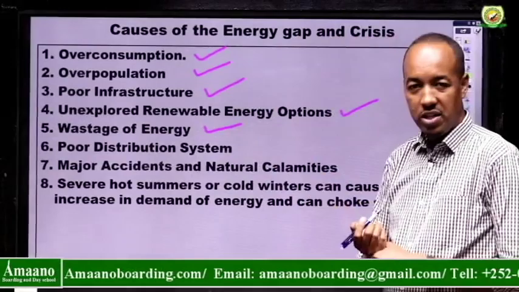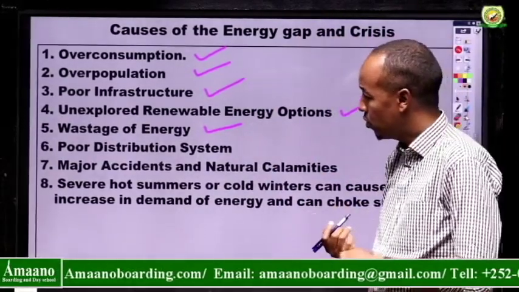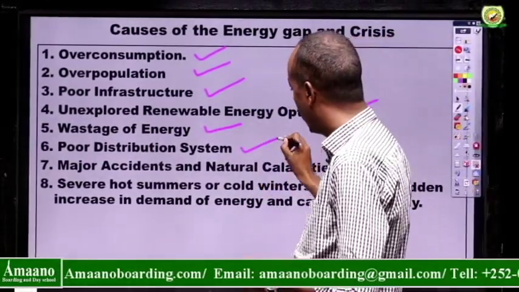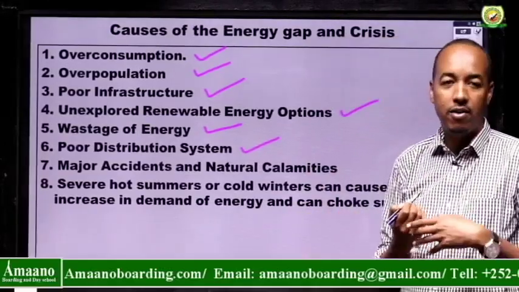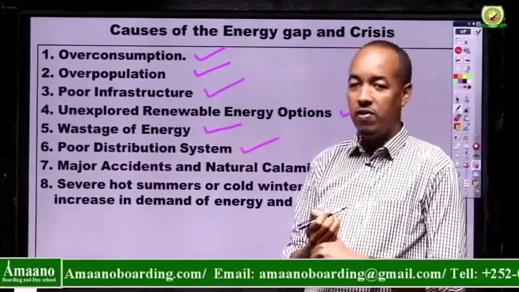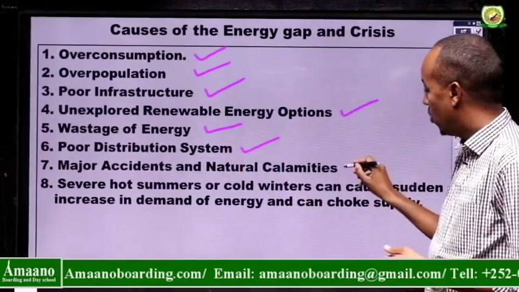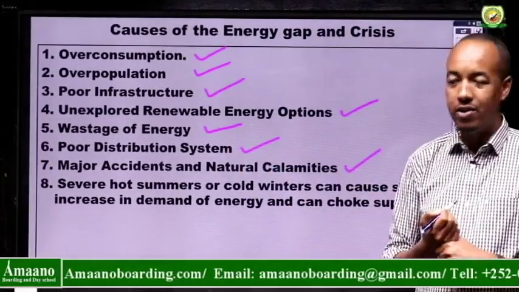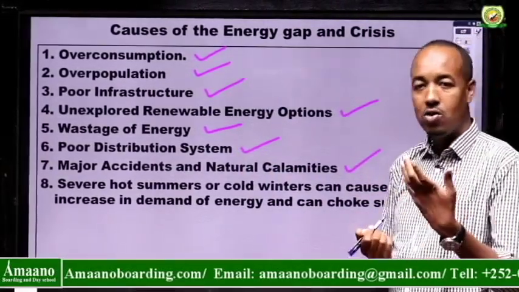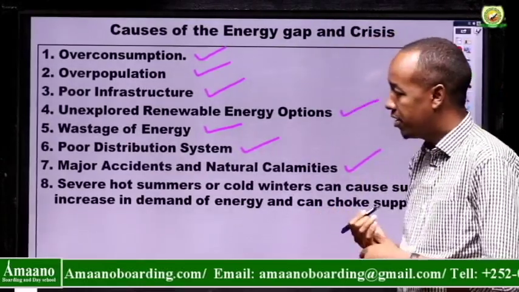Poor distribution system also. The way they are distributed is also very poor, and the result is also wastage of energy. The other one that can cause it is natural disasters and major accidents. They can result in loss of energy or energy gap.